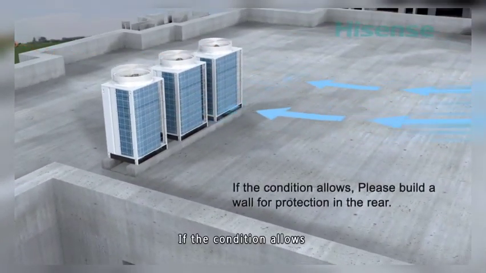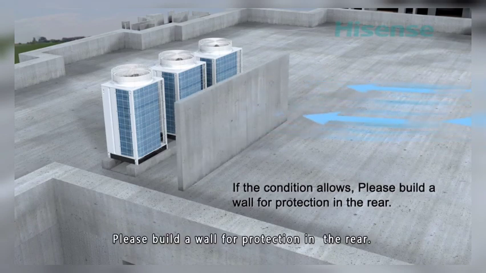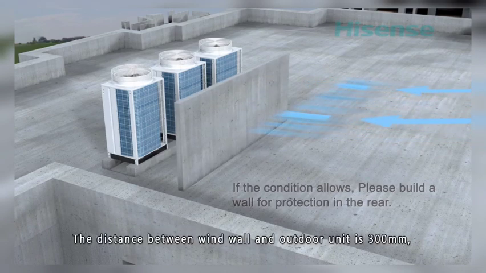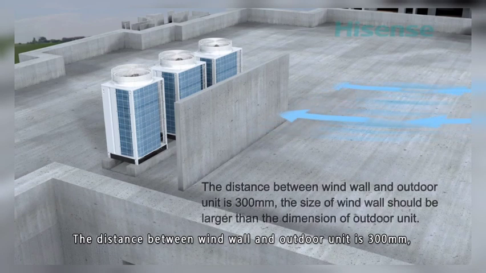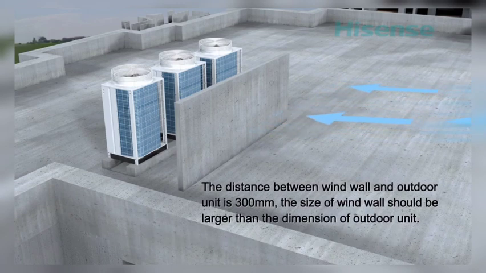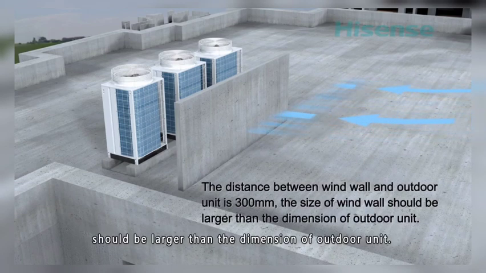If the condition allows, please build a wall for protection in the rear. The distance between the wind wall and the outdoor unit is 300 millimeters. The size of the wind wall should be larger than the dimension of the outdoor unit.